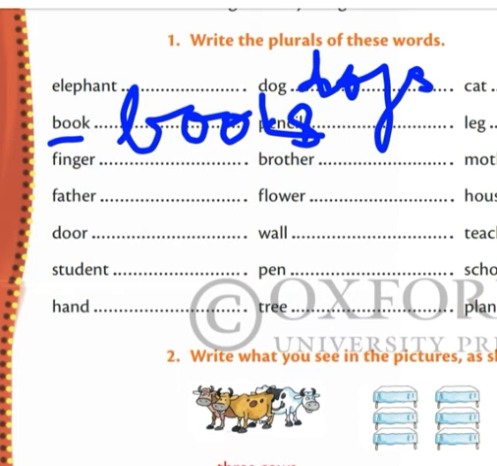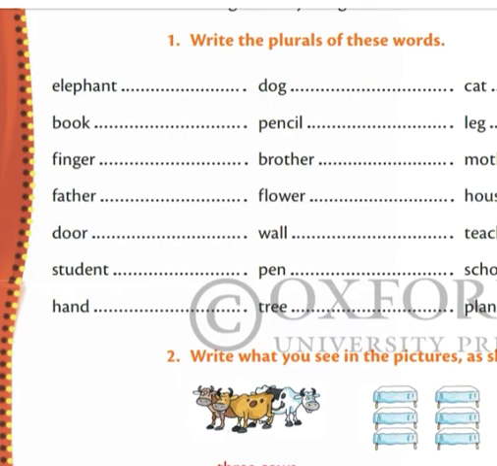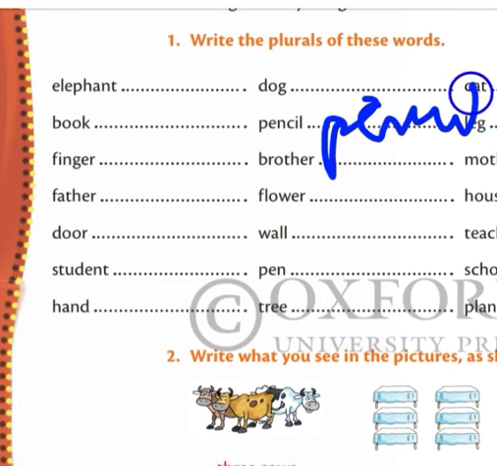So it will become the plural form of book, okay, books. Then pencil. Tell the plural form of pencil. Yes, I hope most of the students will be answering pencils, okay. We only have to add s at the end of the word, like this, pencil.